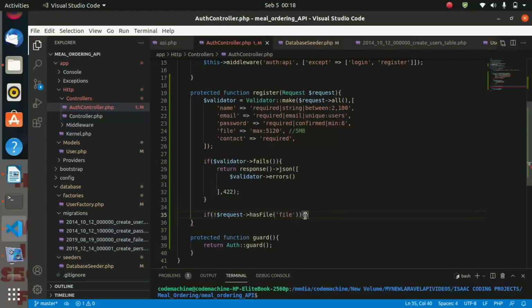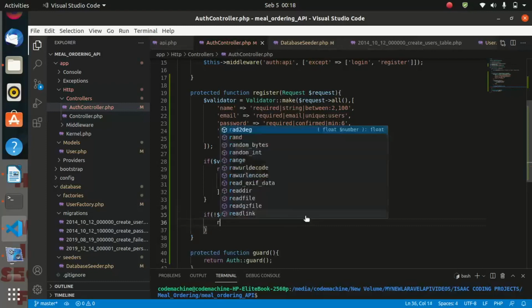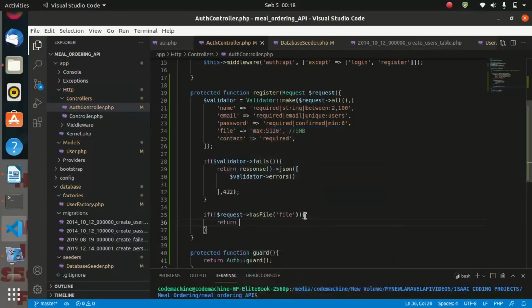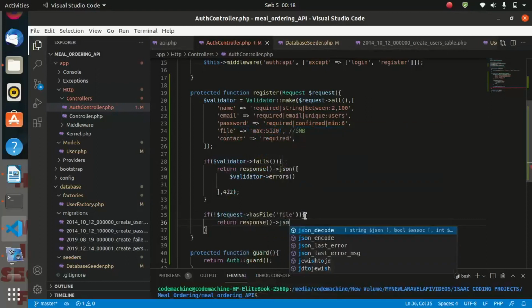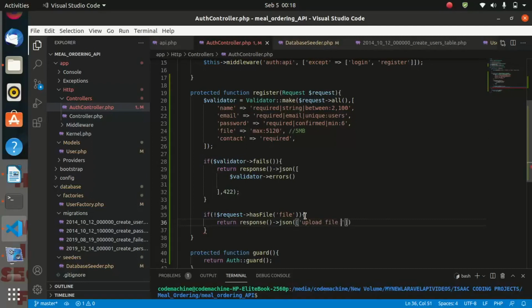So let us put our block here, and we are going to return a response in the form of JSON, and we shall print an error, upload file not found.